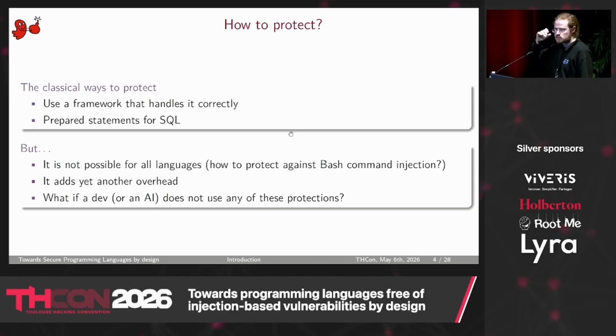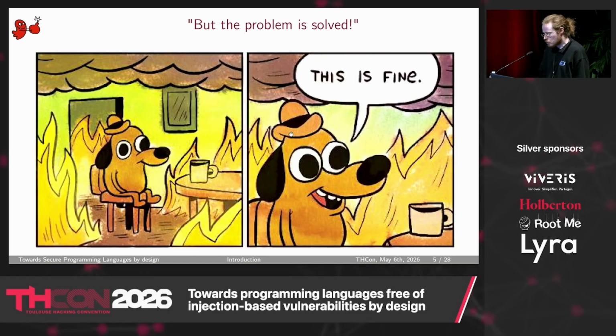And typically, when we talk about injections, the typical answer is, okay, but nowadays it's not a problem anymore because we have frameworks, they handle that very correctly, and for SQL, for example, there are prepared statements. And okay, it's not possible for all languages. For example, you don't have prepared statements for bash commands. It adds another overhead. And what if there is a user that does not know about this issue, does not have time or skill to correct it? But most of the time, people say, okay, it's not a big deal anymore. We know how to solve it, so okay, who cares?